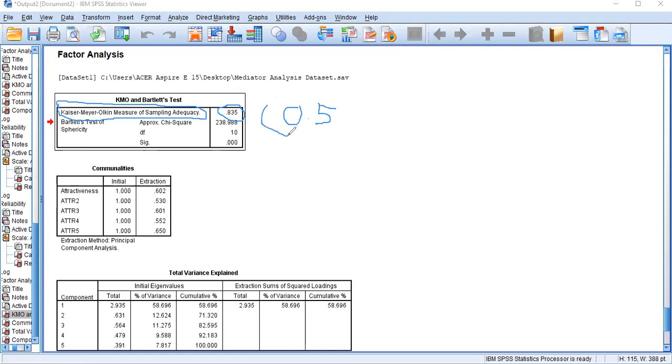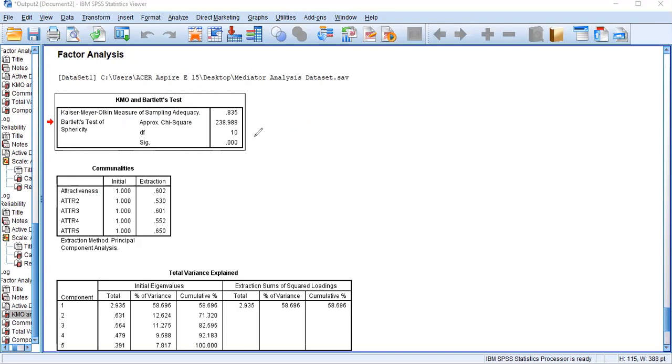This value should be greater than 0.5. Right? We normally call it the KMO value, and that KMO value needs to be greater than 0.5. Under this method, it is 0.835, so it is greater than 0.5. Then we can say this variable's measurement items are more than adequate for your sample. Or we can say this KMO and Bartlett test result specifies that your sample size is enough to check